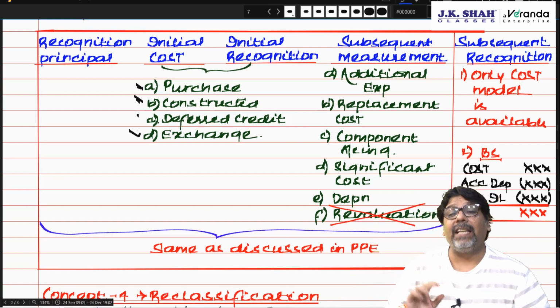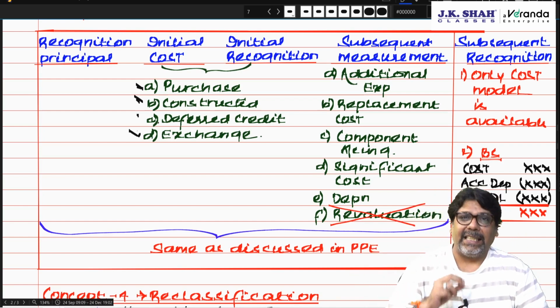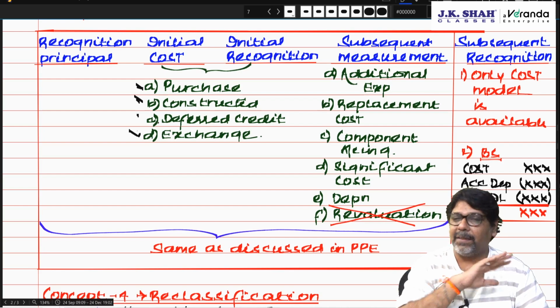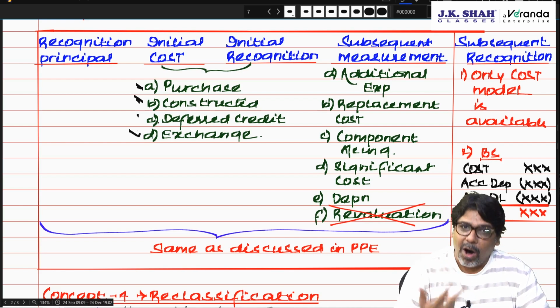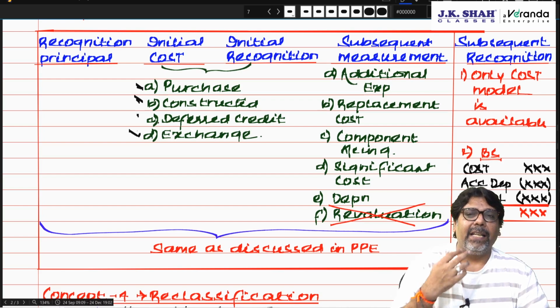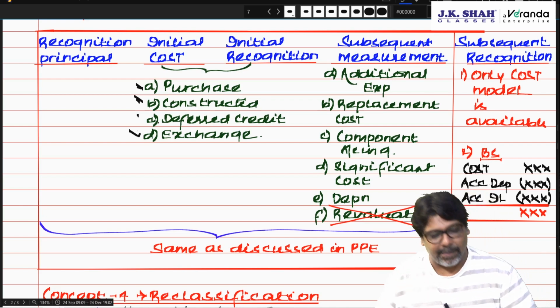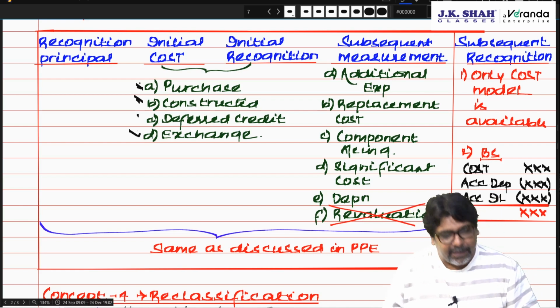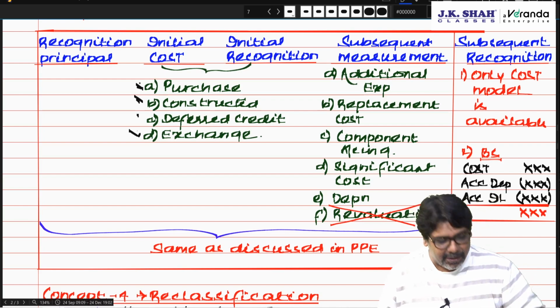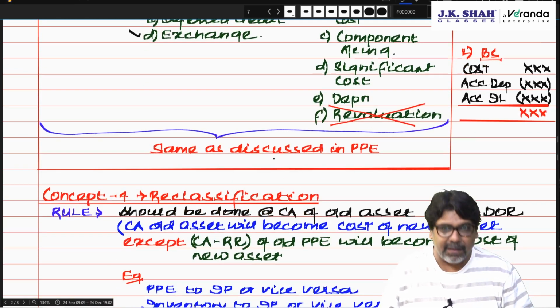Correct? Commercial substance exists means the fair value of the asset acquired and the fair value of asset given up is completely different, or it will lead to a change in cash flows for the entities acquiring or giving up. Correct? So this again I told you it is completely based on PPE. I have written over here same as discussed in PPE.